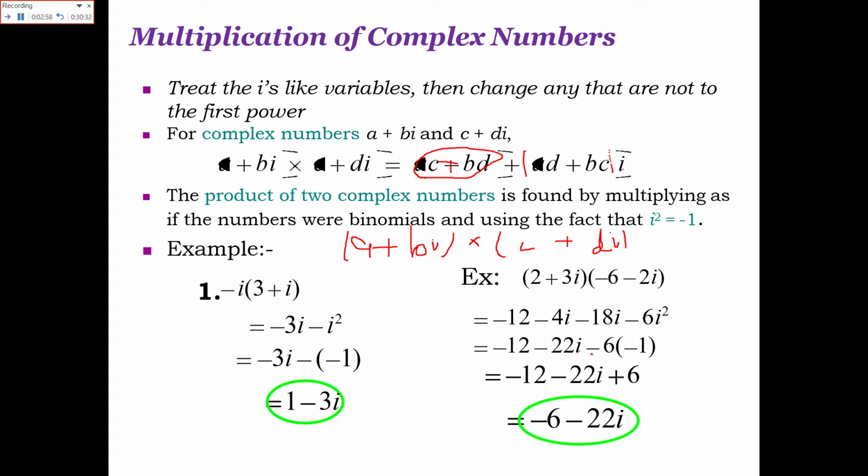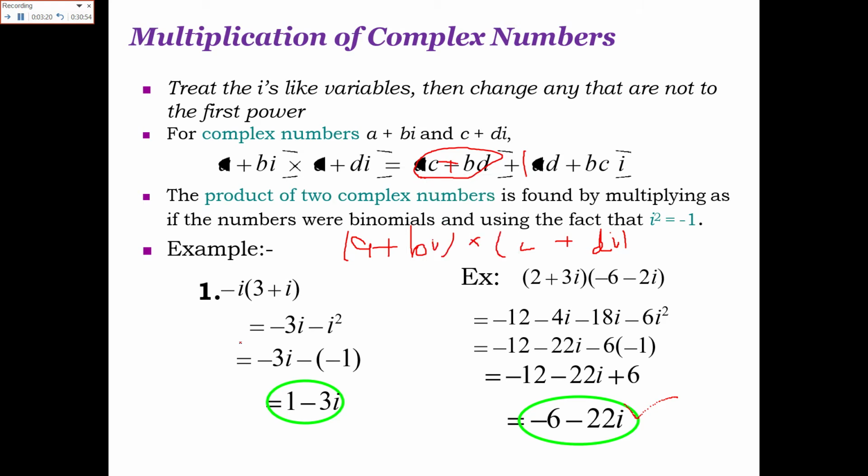Now minus 12 minus 4 iota minus 18 iota, here he has added these two in this step. So minus 12, minus 22 iota minus 6 iota square, and iota square is equal to minus 1. So this negative and this negative will become positive. Minus 12 plus 6 will become minus 6 minus 22 iota, and this is the answer.